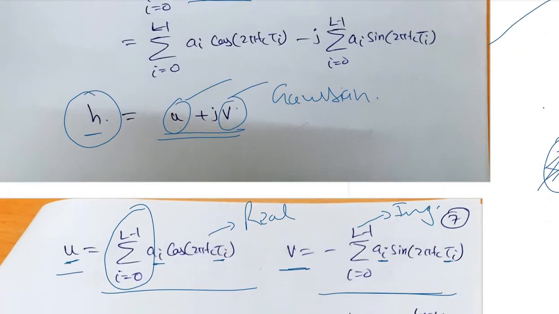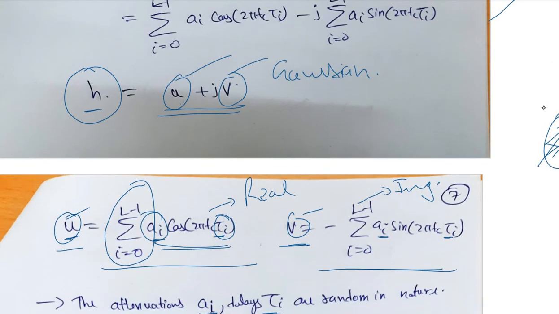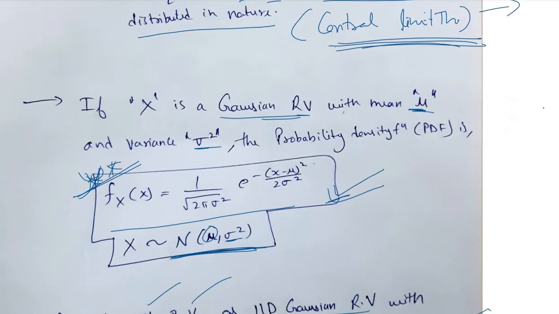U and V are both summations of random sinusoids. a_i is completely random and depends on the channel condition. Similarly, tau_i is random, and U and V as a whole are summations of a large number of random components. Thus we can say that U and V are Gaussian in nature. So h is a complex fading coefficient and its real and imaginary parts are Gaussian in nature.